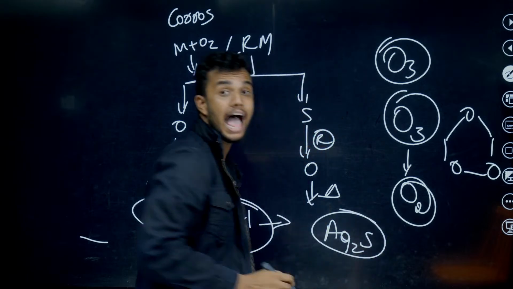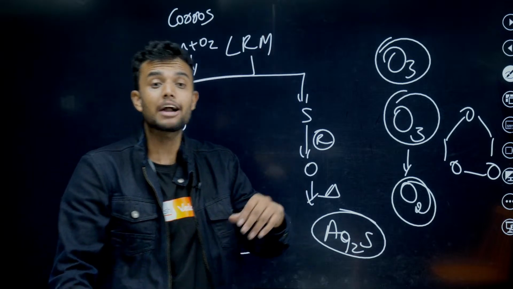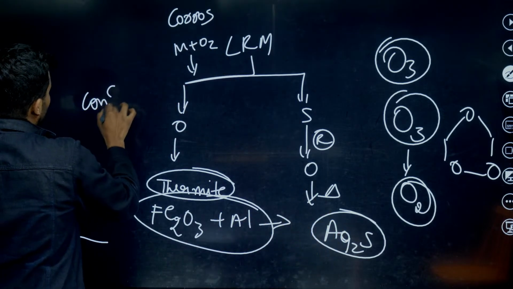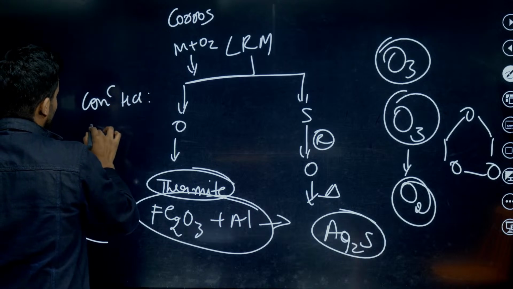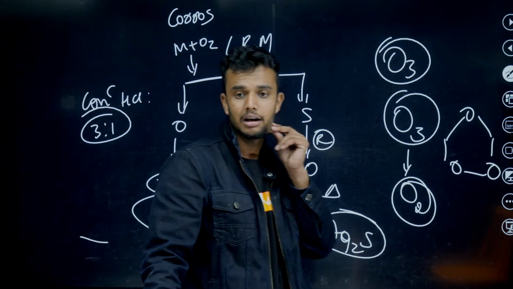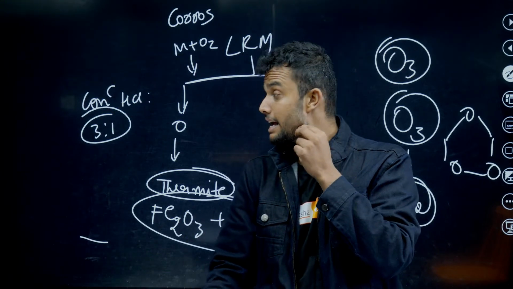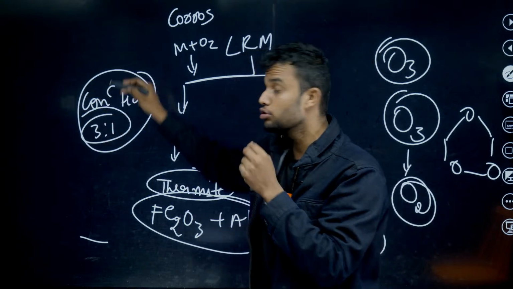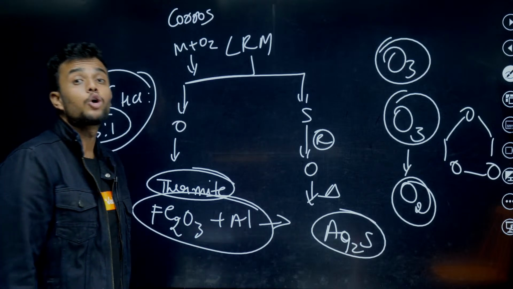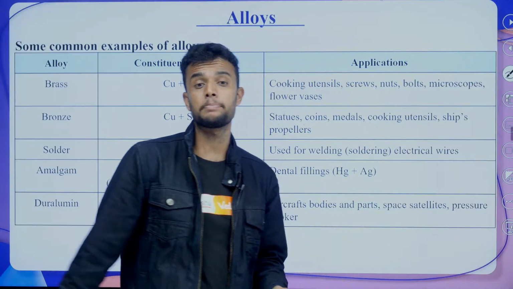And also aqua regia. Oh my God, I forgot aqua regia, royal water. What is aqua regia? The mixture of concentrated HCl and concentrated HNO3 in the ratio of 3:1. Very important. This mixture is used to dissolve gold, a noble metal, students. Very important. Okay, next move on to the alloy part.